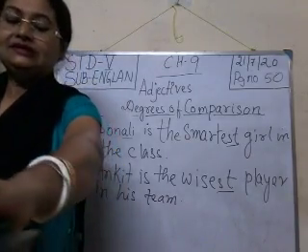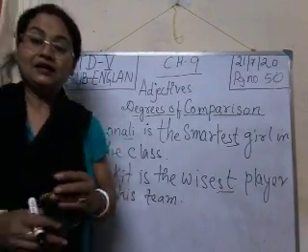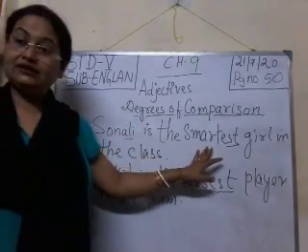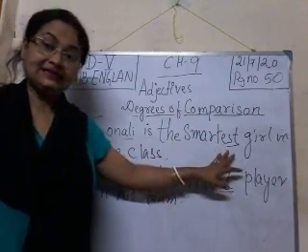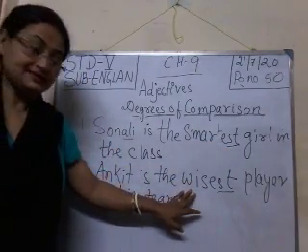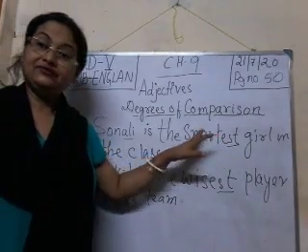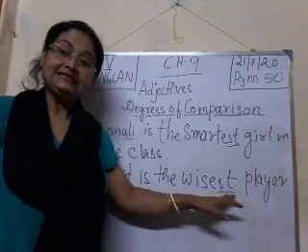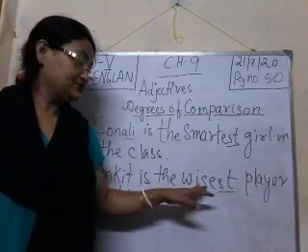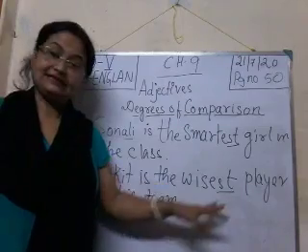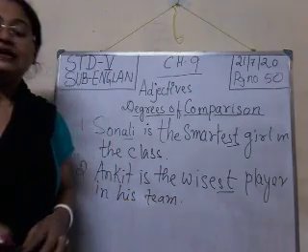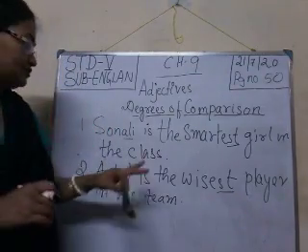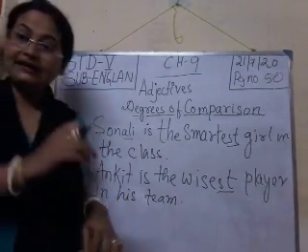Okay, now read these two sentences. In the above sentences, what we have seen? We have seen the superlative degrees of the adjective, smartest and wisest, isn't it? Est is added with the positive form, that is smart, and est is here also. Here only st is added as the word wise ends with e. This is the rule. In these sentences of superlative degree, we have emphasized the quality of Sonali and Ankit in the highest form.